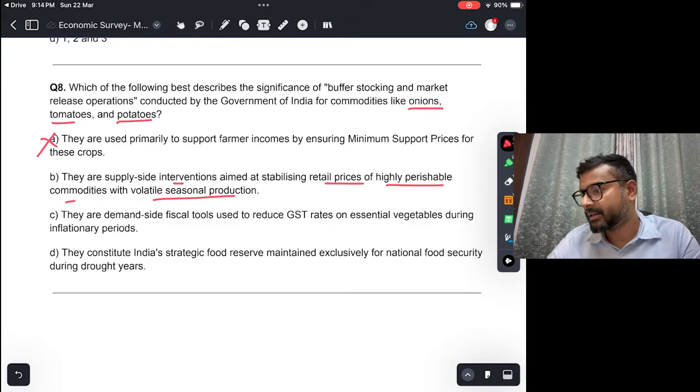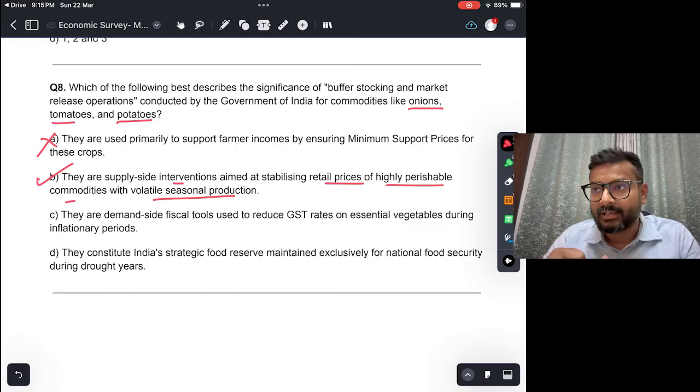Okay, these onions, tomatoes, potatoes, they are perishable. They have volatile seasonal production, whereas these are required by or consumed by the Indian population throughout the year, right? So it does not matter when onion, tomatoes, potatoes are grown. These are not seasonal vegetables. These are used in a typical Indian kitchen on a daily basis. तो उसके लिए smooth supply of these is required, and therefore buffer stocks and market release are done by the government from time to time. So this is true. बाकी दो ऑप्शन भी पढ़ते हैं.